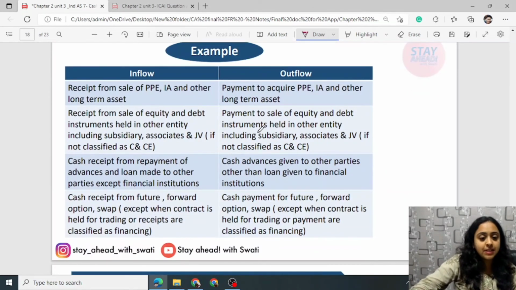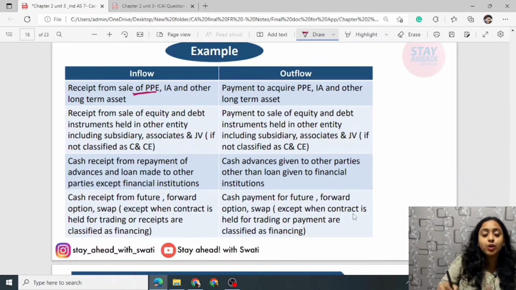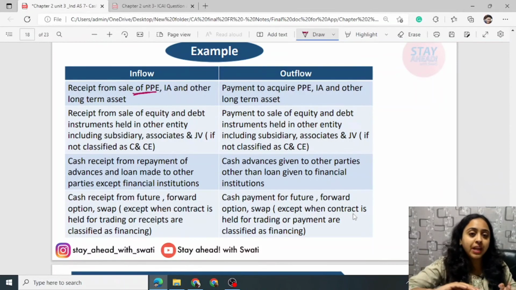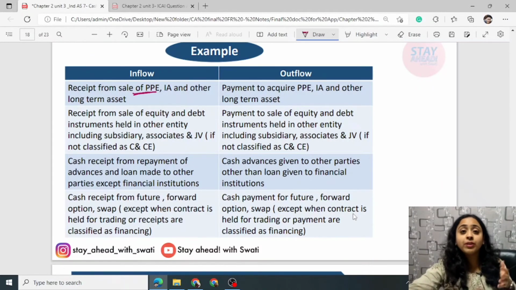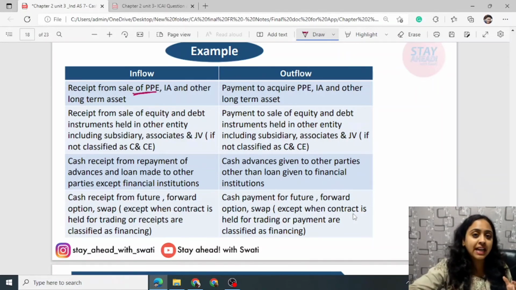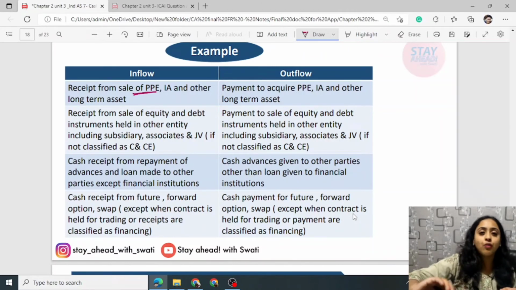There are some examples given, you can read these. For example, receipt from sale of any PPE. You are selling a property and you are receiving some cash. This is an inflow from investing activity. If you have to pay any capital gain tax because of that, that is your investing activity cash outflow.